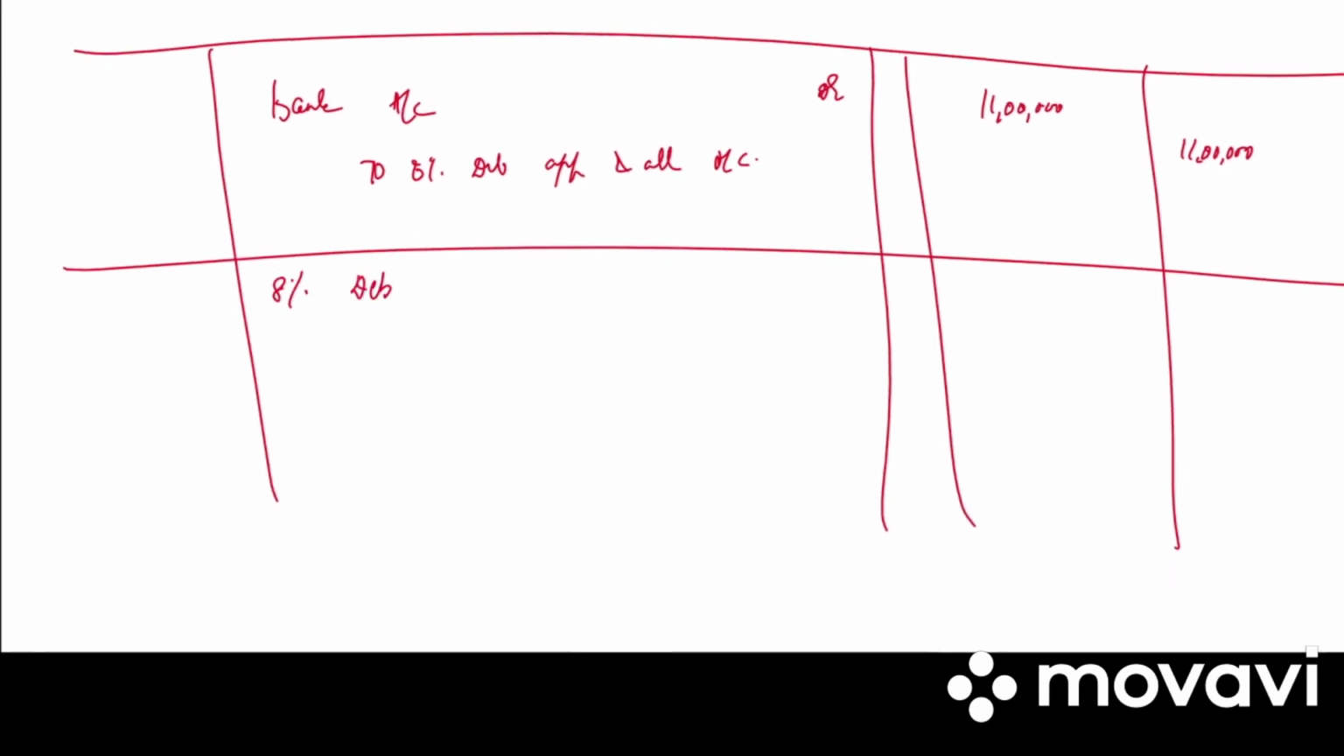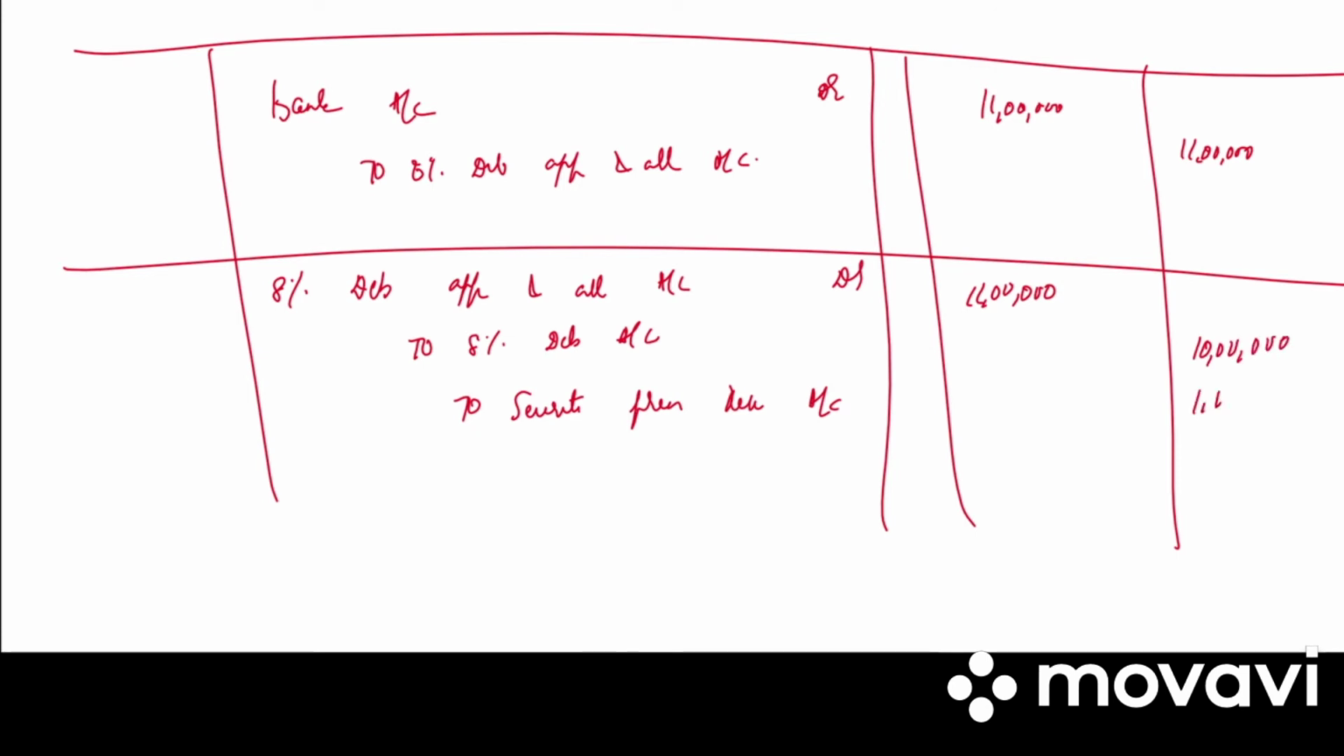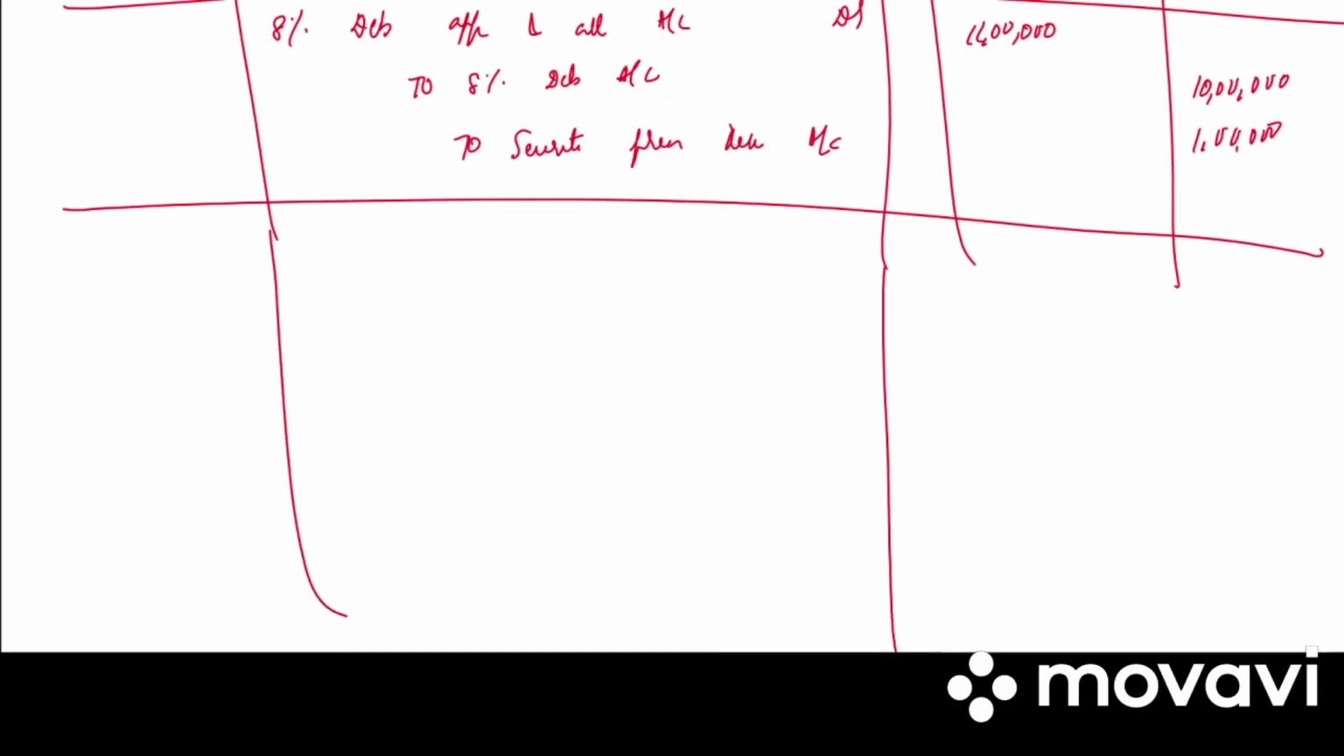Next entry, 8% debenture application and allotment account debited to 8% debentures account to securities premium reserve account. 11 lakh, 8% debentures 10 lakh, 1 lakh is securities premium reserve. Write the narration. Transfer of application money to debenture account and securities premium reserve account.